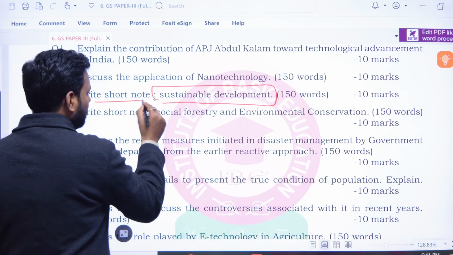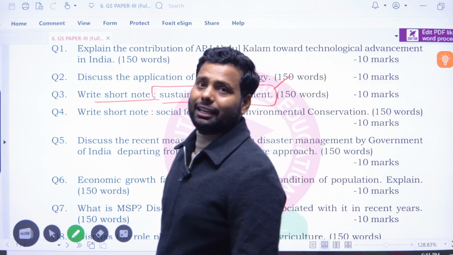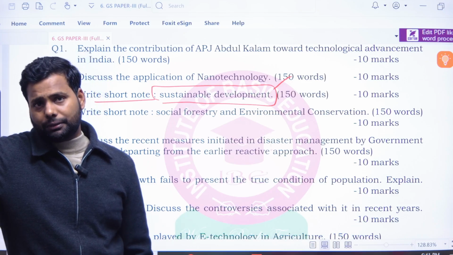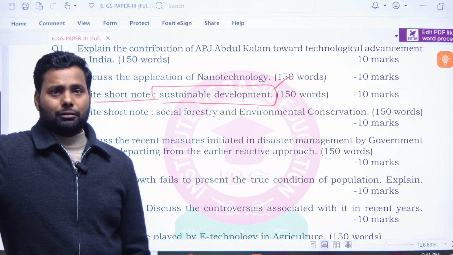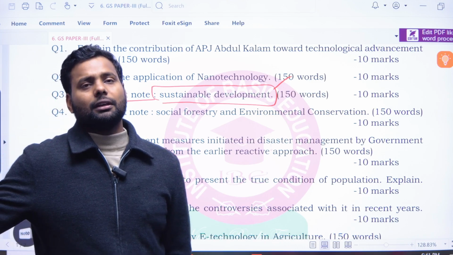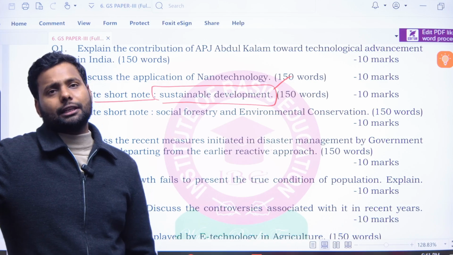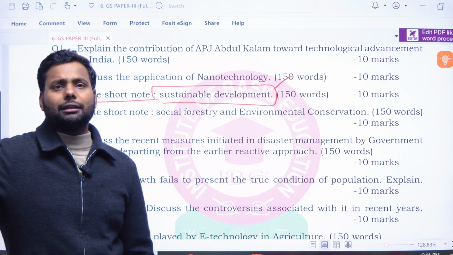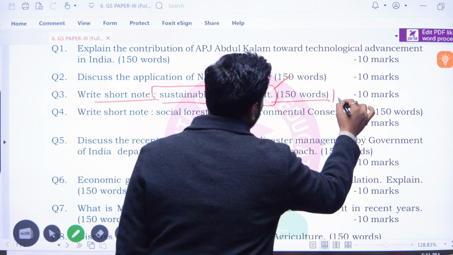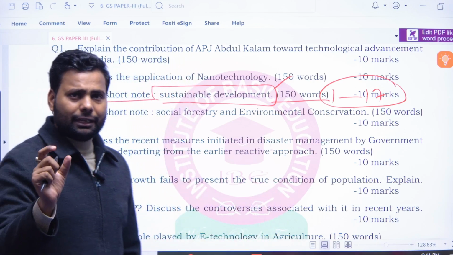Whenever the question is to write a short note on sustainable development, we all know there is a requirement of sustainable development. What is sustainable development? It is the use of resources in a manner without the degradation of the resources. We have to conserve the resources, use them optimally, and conserve them for the future or upcoming generations. In this question you have to mention sustainable development goals 1 to 17.